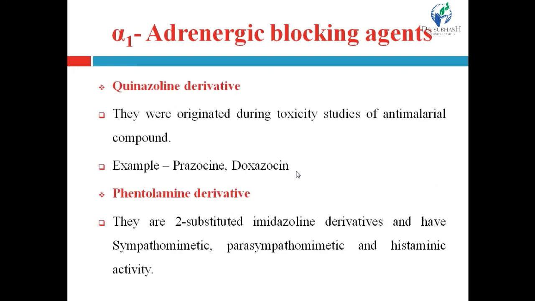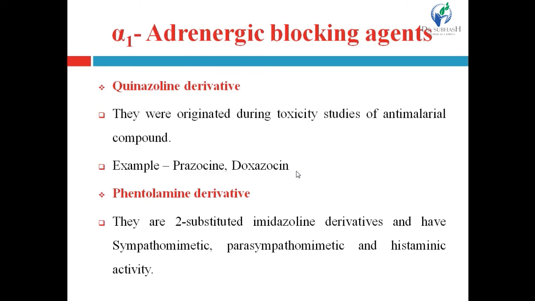Now see the drug quinazoline derivative. They originated during a toxicity study of an anti-malarial compound, right? So it was generated during an accidental discovery. When anti-malarial compounds were studied, this quinazoline derivative originated. At that time it was seen that this intermediate or quinazoline derivative had alpha-1 adrenergic blocking agent activity, right? Examples are prazosin and doxazosin.